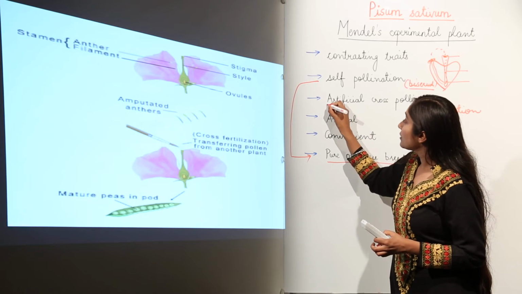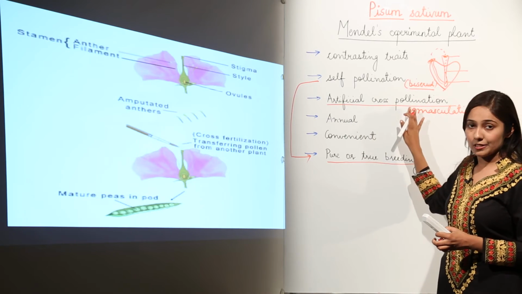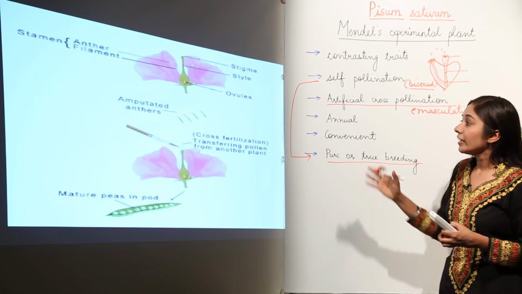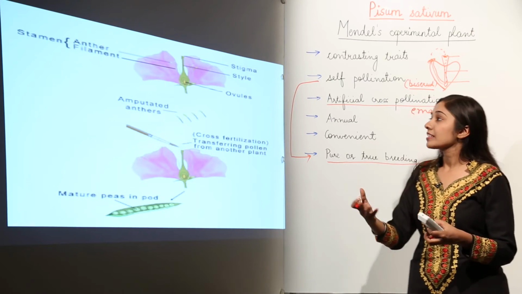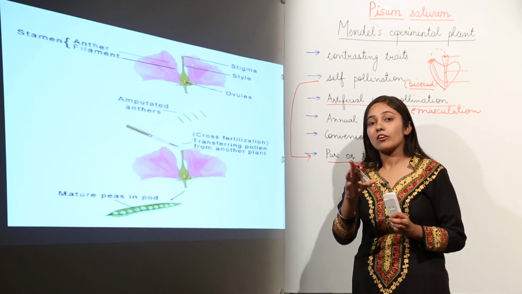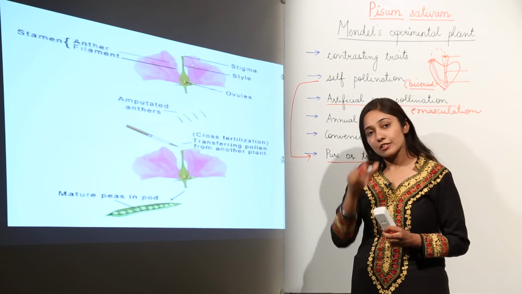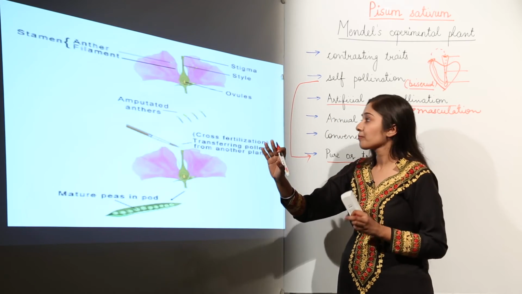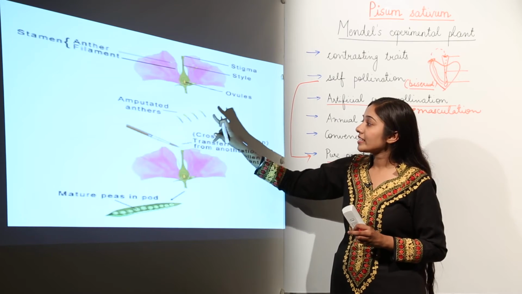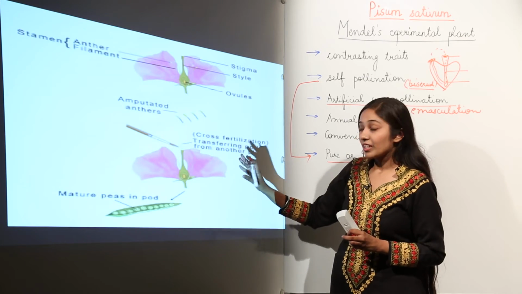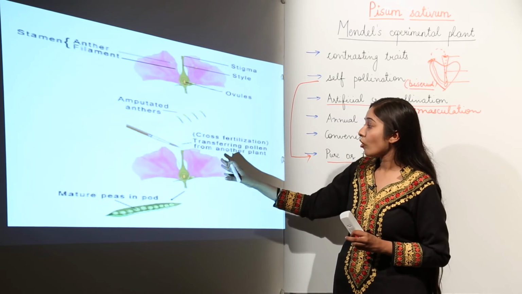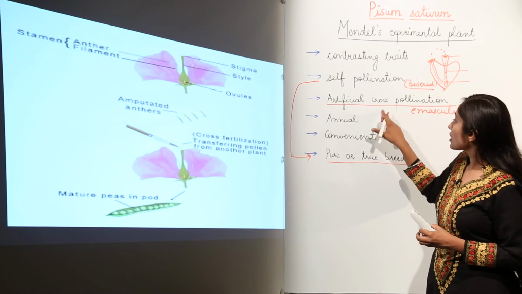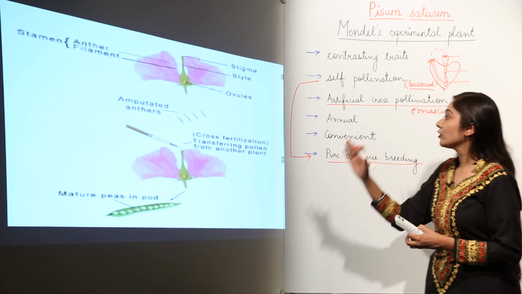And remember the most important point: when Mendel wanted to cross-pollinate the pea plant, he followed the technique of emasculation. What is emasculation? He removed the anthers, he removed the stamen. Stamen is the male reproductive organ of the flower, which is composed of anther and a filament, right? So he removed the stamens, or you can say he removed the anthers. That is why we are calling them amputated anthers, meaning they are removed, and he dusted the desired pollen grains on the stigma of the flower so that he could get the desired traits which he wanted. So artificial cross-pollination was also easy for Mendel by a technique known as emasculation.